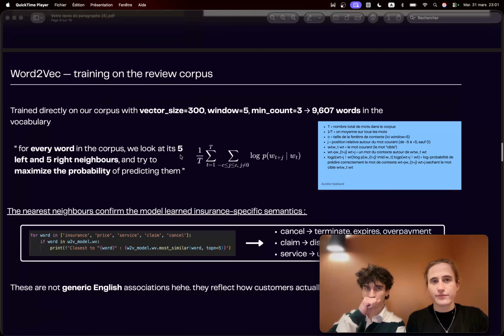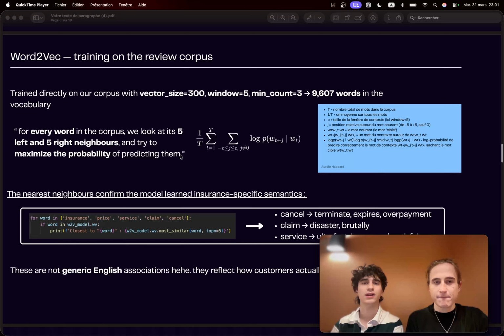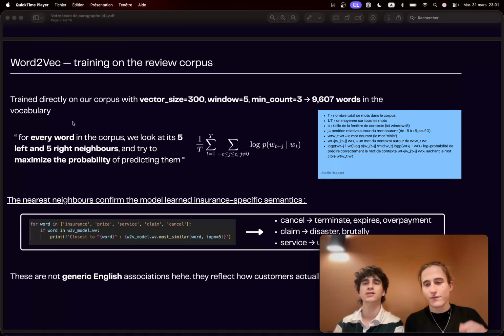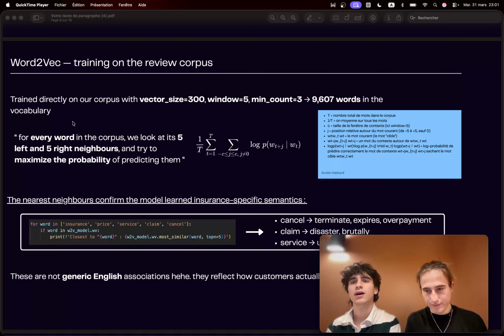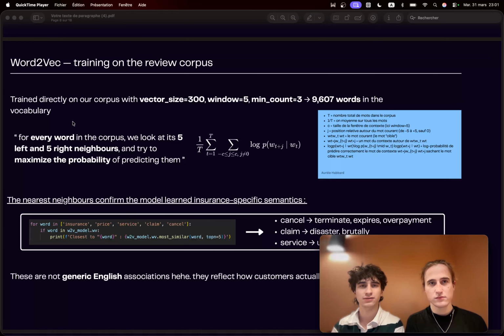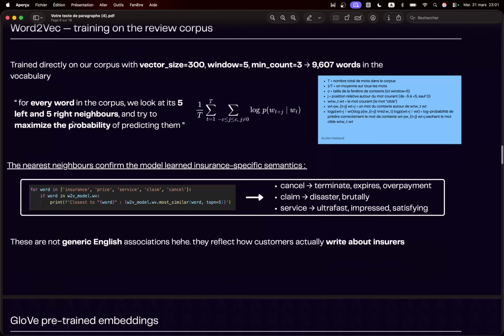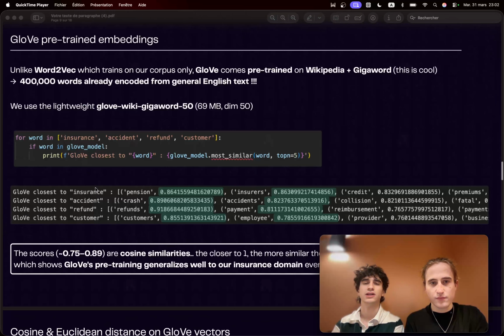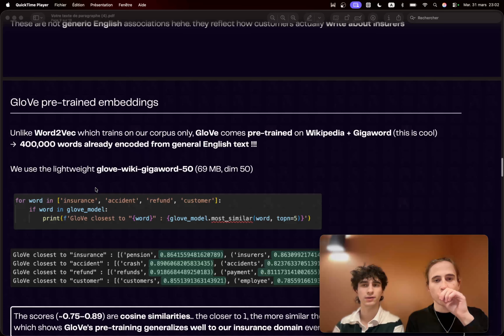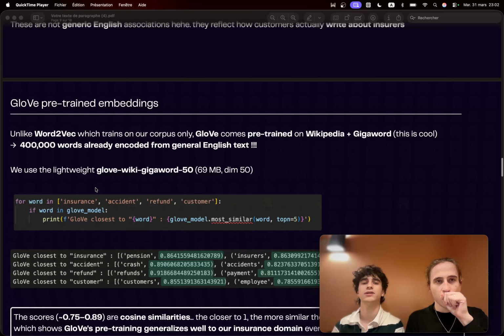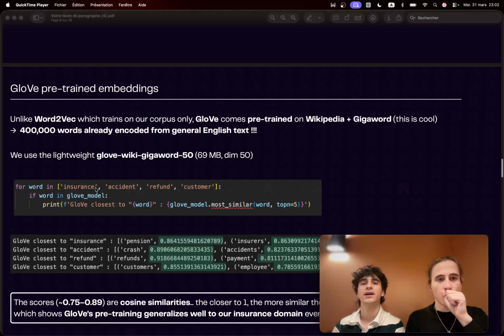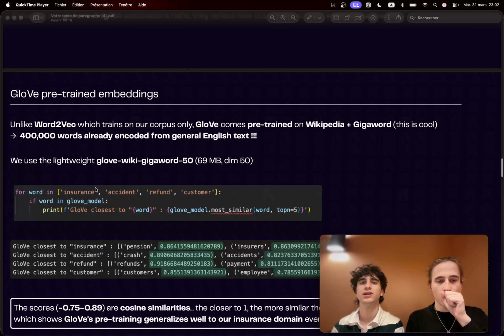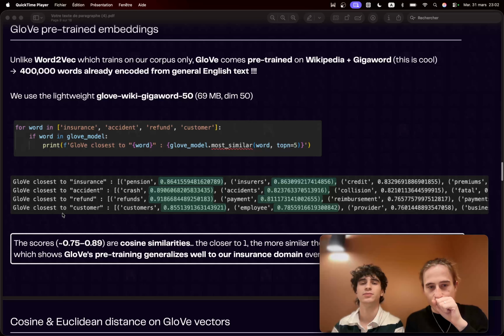For the embeddings, this is where it gets genuinely interesting. Word2Vec learns what words mean by looking at what they appear next to and generating vectors. When we train it on insurance reviews, it learns domain-specific associations that have nothing to do with general English. The model figured out completely on its own that claims and accidents are emotionally heavy concepts in this corpus.